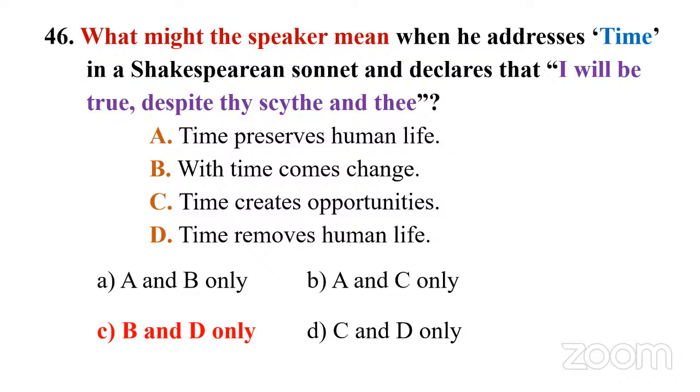So it means time is personified as a reaper. A reaper is one who cuts off crops when they are mature, right? So it's a kind of death. Time represents death here, or the scythe represents death here. A reaper is one who collects lives. If you have come to that conclusion, then it's very easy. Time removes human life. Fine. And with time comes change. Why do you have to go for that option? Because the speaker says, I will be true. In the sense, I will be true even if time changes, right? So that's how you can go for the answer.